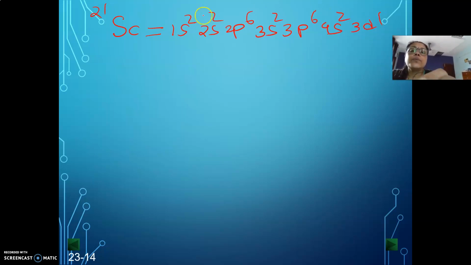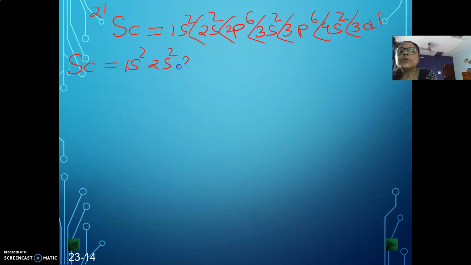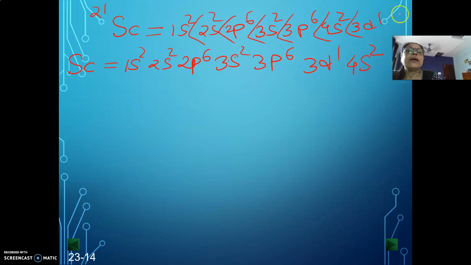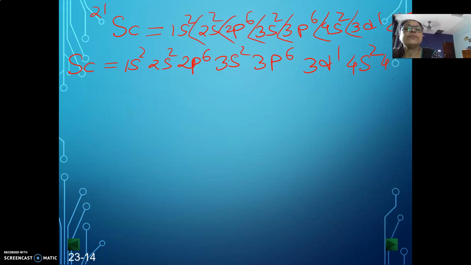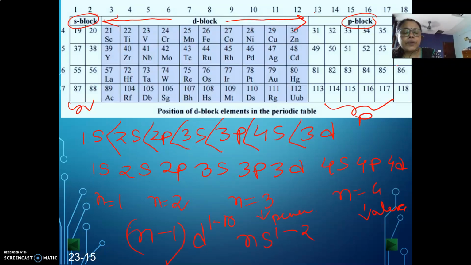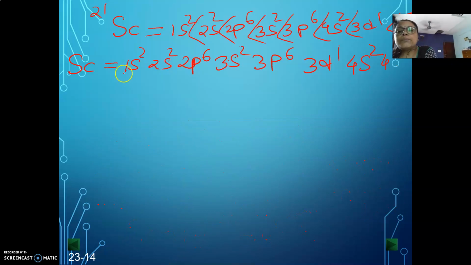This is on the basis of increase in energy. But if you go to valence shell configuration, then the same configuration turns out to be 1s2, 2s2, 2p6, 3s2, 3p6, 3d1, 4s2. And above that, this is 4p0. You can write that also, 4p0. Now you see, up to this is the argon configuration.